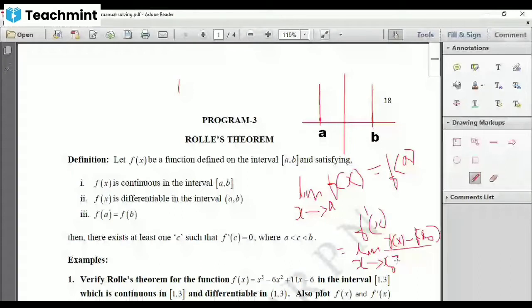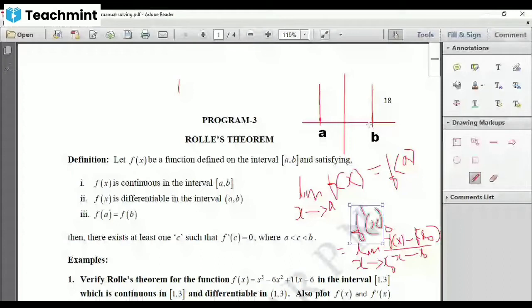This is the formula for f dash of x naught. Right? So what they are saying is f of x is differentiable in the open interval a comma b. So excluding the endpoints, at all the points, the derivative exists.